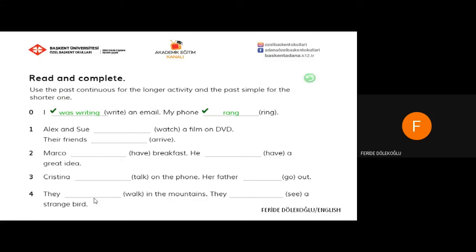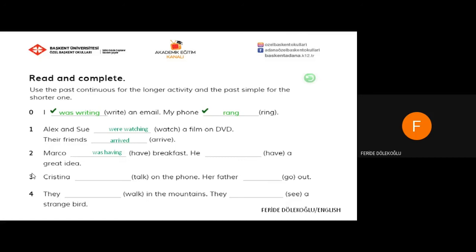Another exercise. It says, use the past continuous for the longer activity and the past simple for shorter one. Alex and Sue, two people, be careful, were watching a film on DVD. This is the longer activity. Their friends arrived. Second one, Marco was having breakfast.